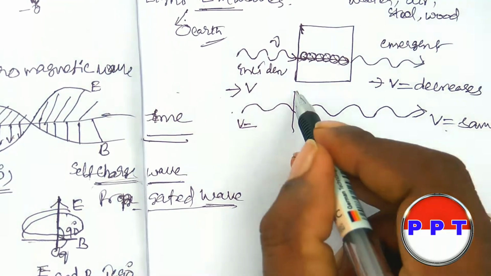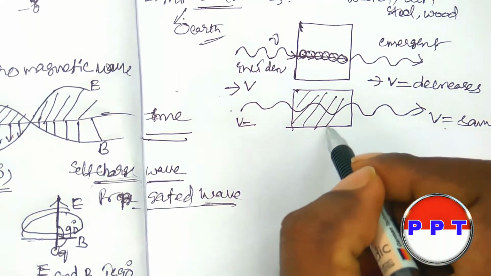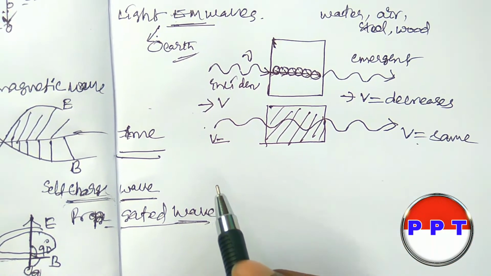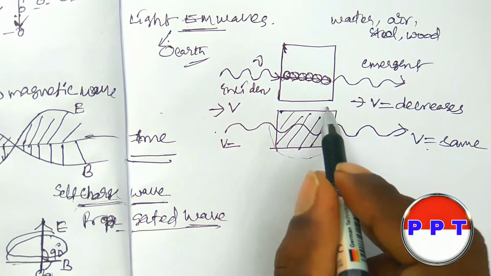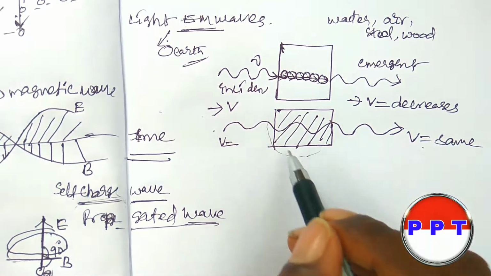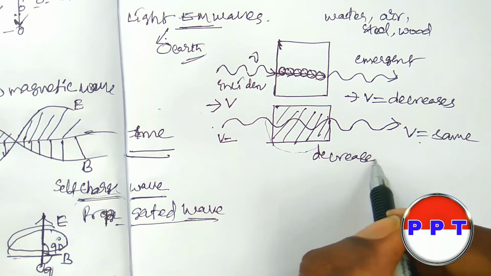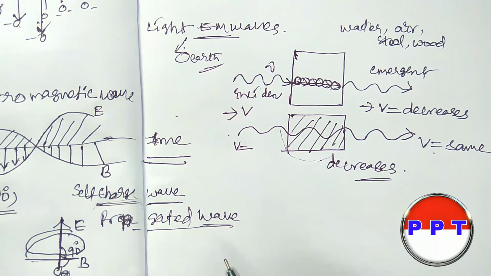But here there is a medium, and the wave is in slow motion. Understand? Hence in the medium the speed of electromagnetic waves or light decreases. This is the main point you have to understand clearly.